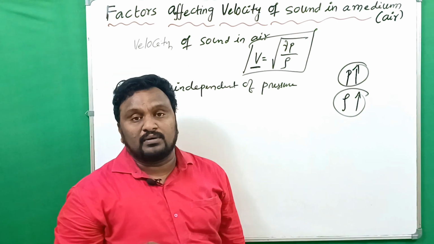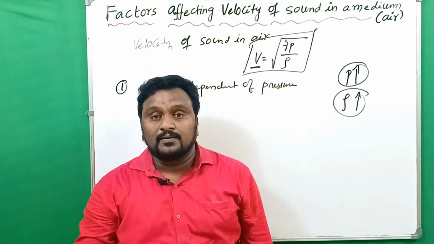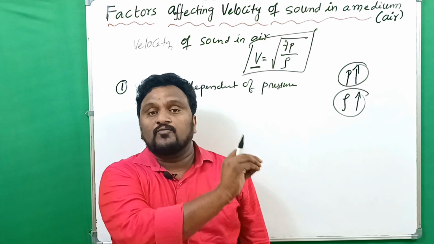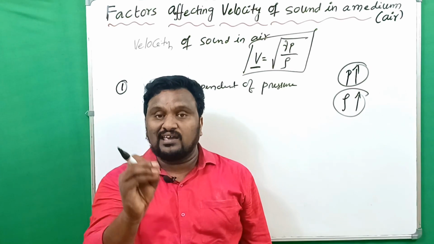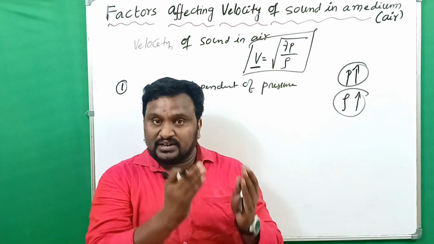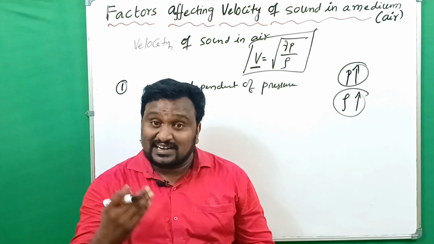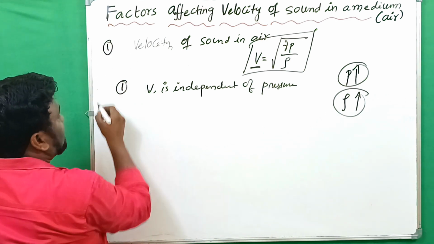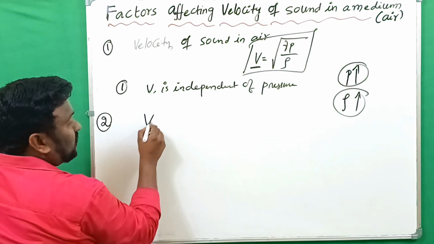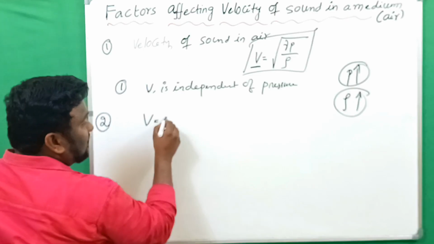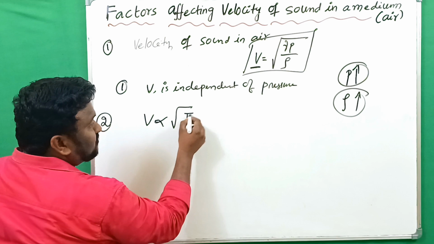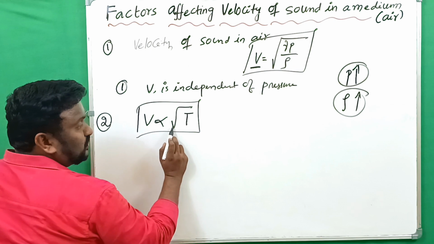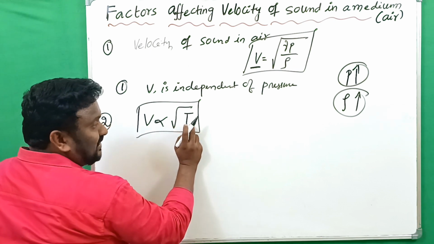That is the first point you have to remember. When the pressure increases, there is no change in the velocity of sound in air, because with the pressure, density also increases. And the second one: the velocity of the wave is directly proportional to the absolute temperature. The velocity of sound is directly proportional to the square root of the temperature.